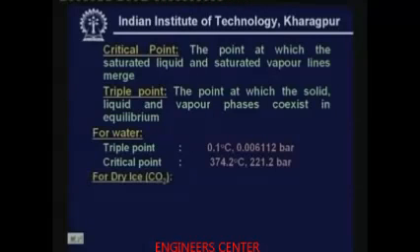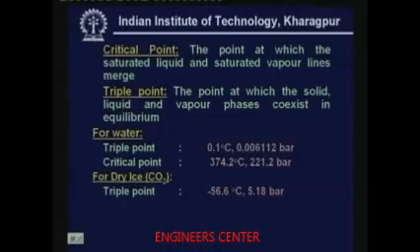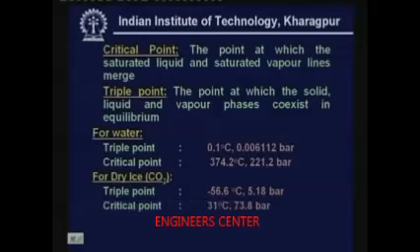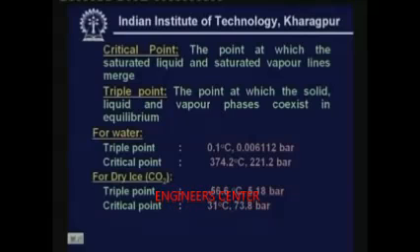And for carbon dioxide, or dry ice, the triple point is minus 56.6 degree centigrade, and the pressure at the triple point is 5.18 bar, and the critical point is 31 degree centigrade and 73.8 bar. As I mentioned earlier, all these things are very important, and they play a major role while selecting suitable refrigerants for a given application. So we will be discussing the importance of triple point, critical point, etc. when we discuss selection of refrigerants.